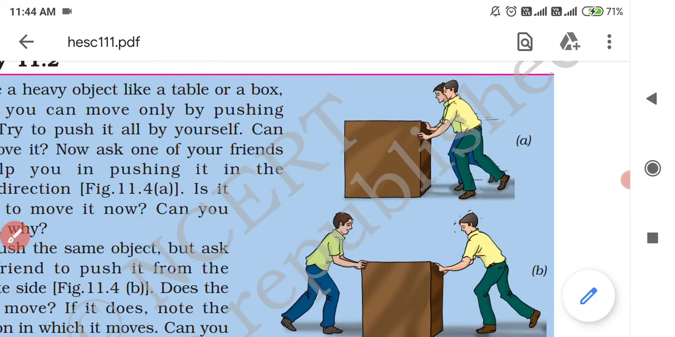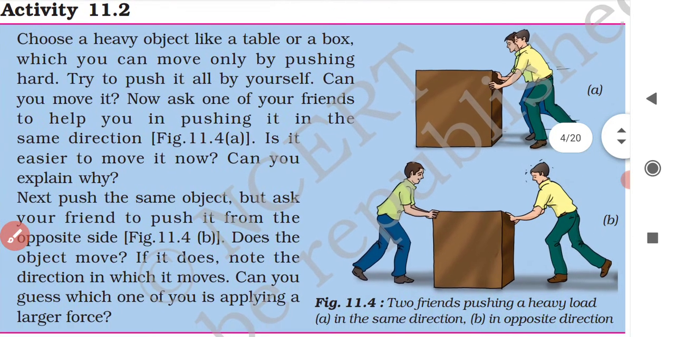Clear? So what is given first of all in the first paragraph here in activity 11.2: choose a heavy object like a table or a box which you can move only by pushing hard. Try to push it all by yourself. Initially you have to push the heavy box or heavy table by yourself. So can you move it? It will be difficult, right? It will be difficult to move the heavy box alone. Now ask one of your friends to help you in pushing it in the same direction. As given in the figure, two friends are pushing the heavy box in the same direction. So is it easier to move it now? Yes, it becomes easier to move now.